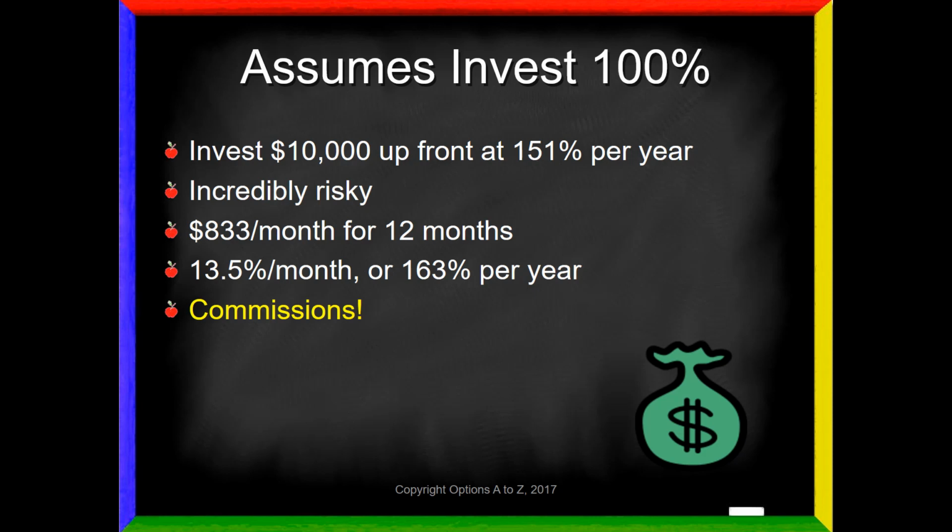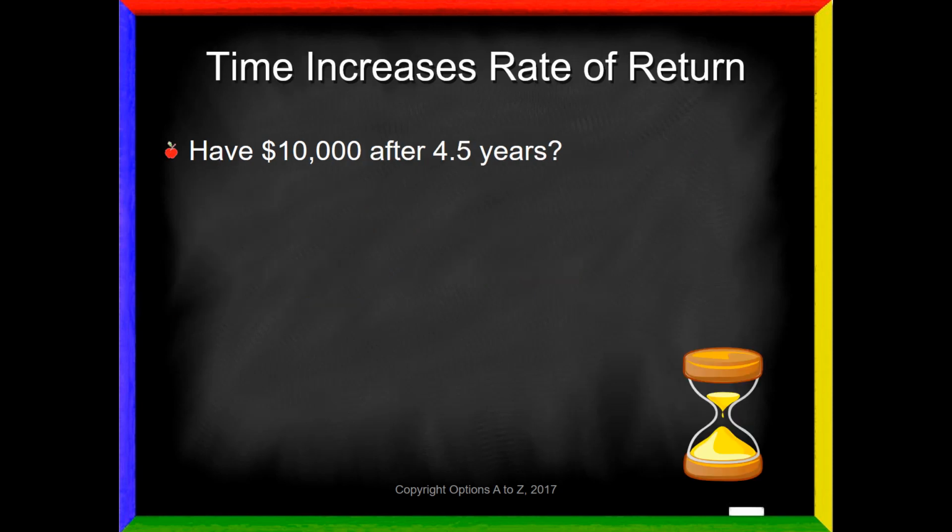They add up quickly, and that also is going to make those annualized figures much larger. A couple of other points to take into account. The passage of time will increase that required rate of return. So let's say that you have $10,000 in the account after 6 months' time. Maybe you've had some gains, you've had some losses, but overall you've gone nowhere. You still have your initial $10,000, but now 6 months' time has passed. In other words, you now only have 4.5 years to obtain your goal.